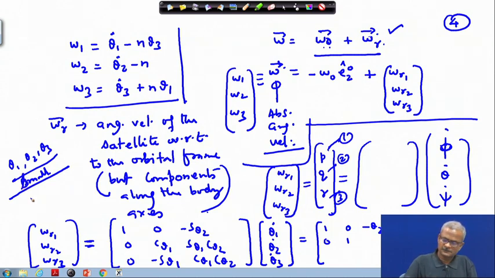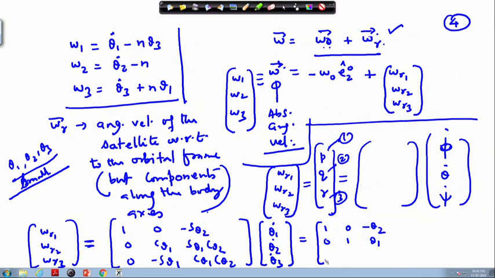Okay, these are small. So, this one gets reduced to theta 1, and this part is 0, this is minus theta 1, and cos theta 1, cos theta 2 become 1, times theta 1 dot, theta 2 dot, theta 3 dot. So, this gets reduced to,